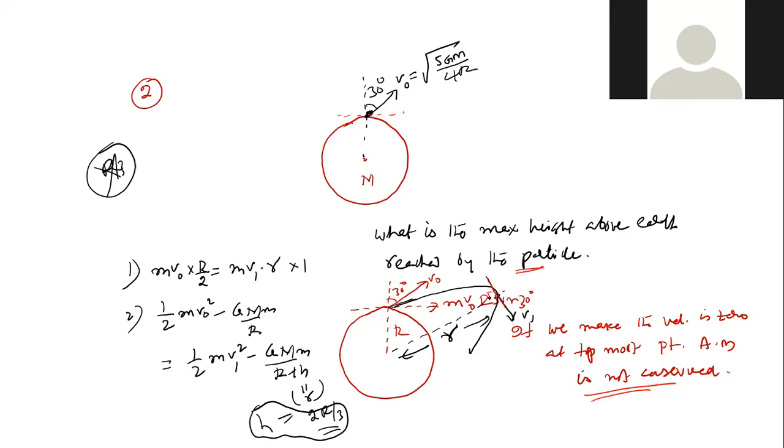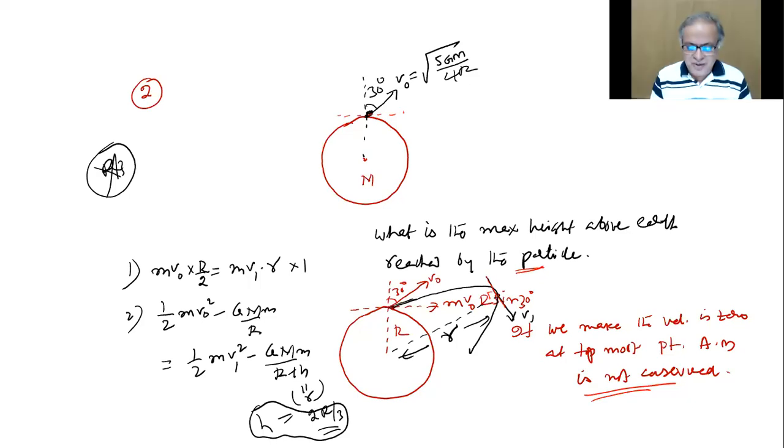My point is, what is the maximum height above Earth reached by the particle? In this case, if somebody starts saying velocity is 0 at the topmost point, they are wrong. Second, velocity should be perpendicular to r. For that, you need not say it should be like this because of the projectile thing.